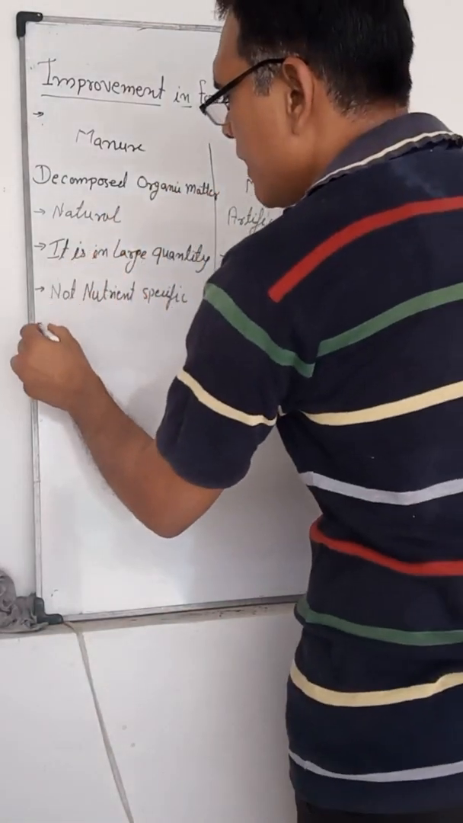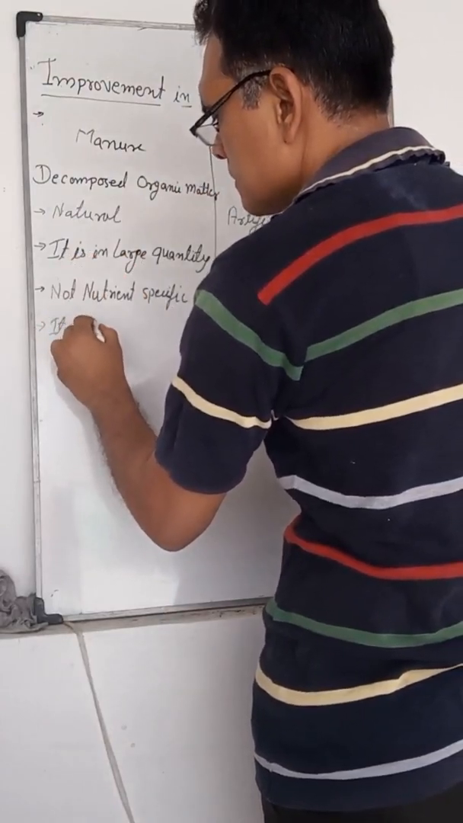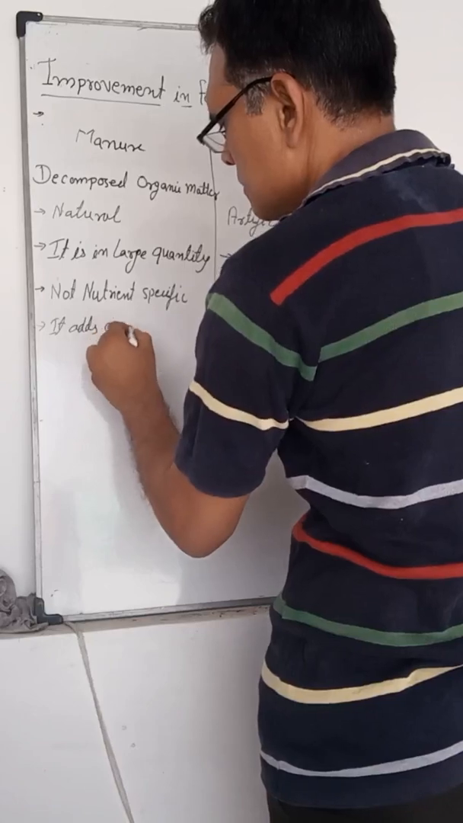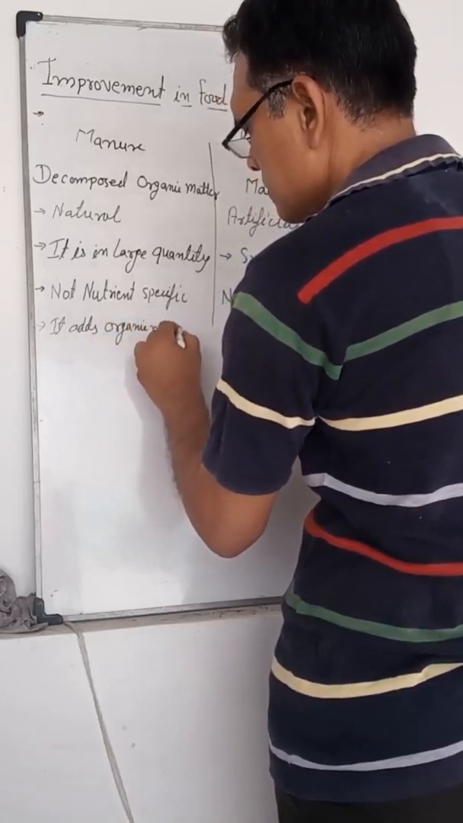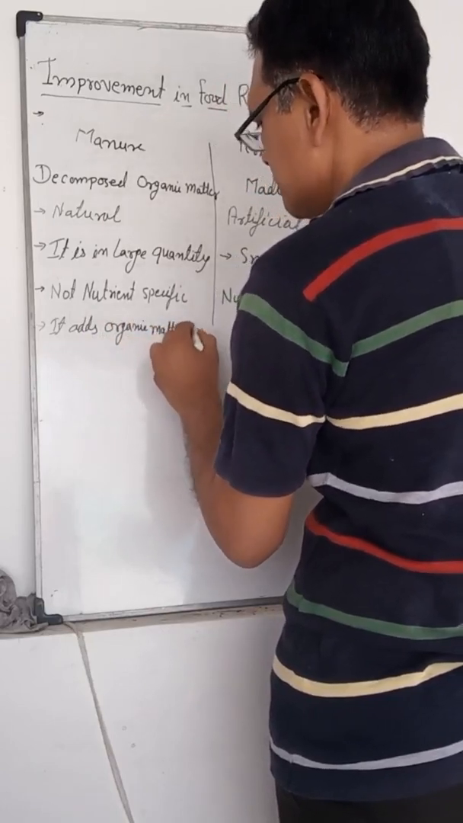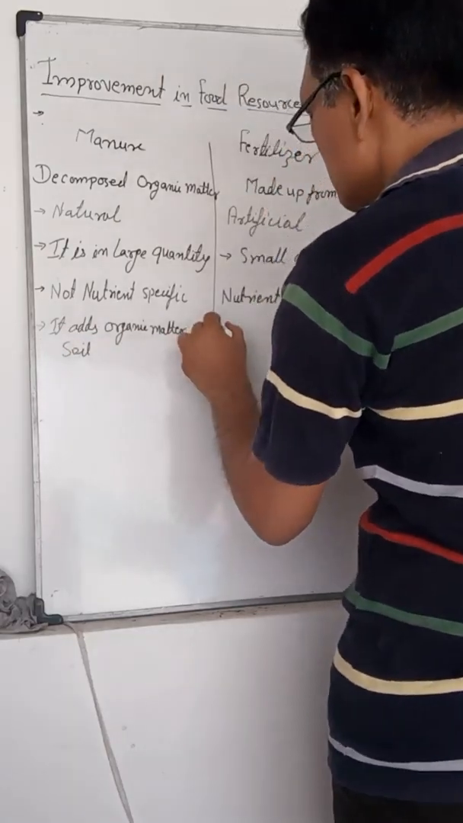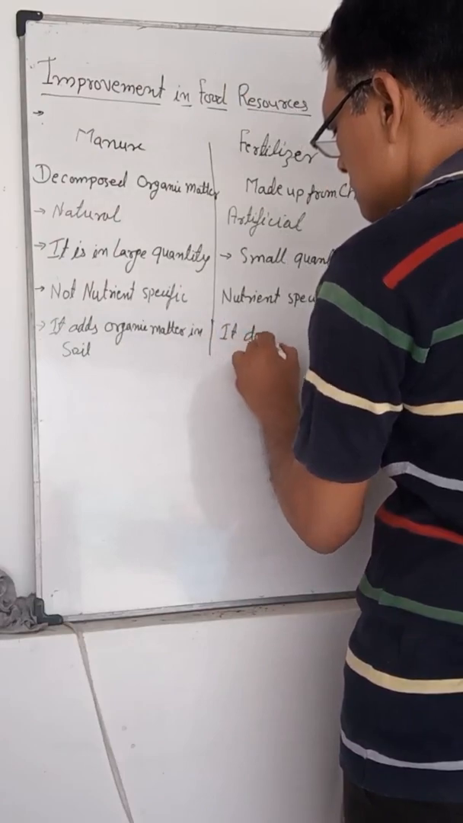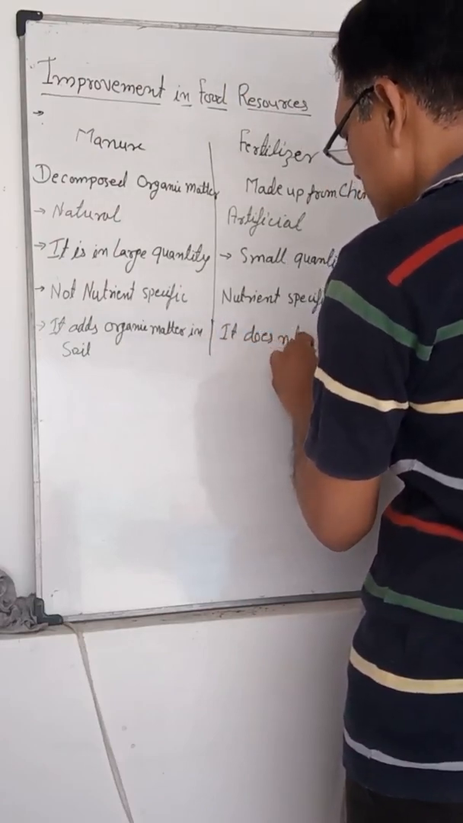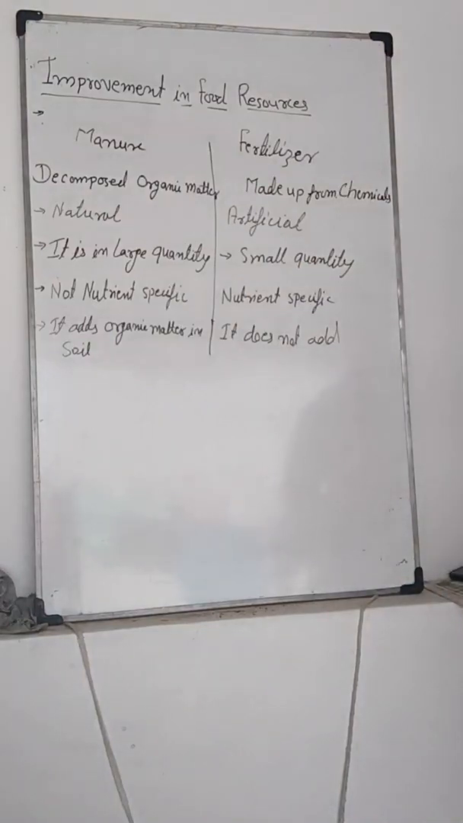Manure adds organic matter in soil. Fertilizer does not add organic matter. Manure adds organic matter, but fertilizer does not add the organic matter.